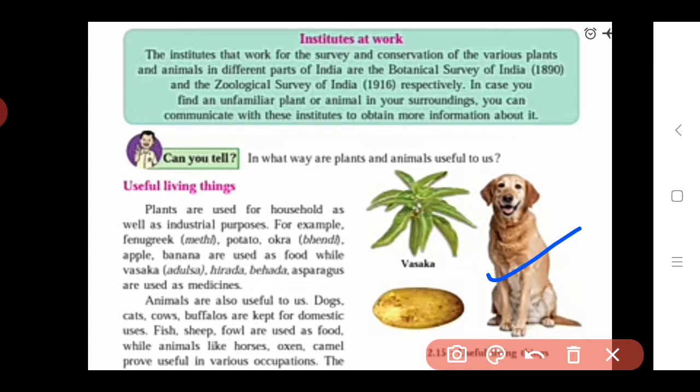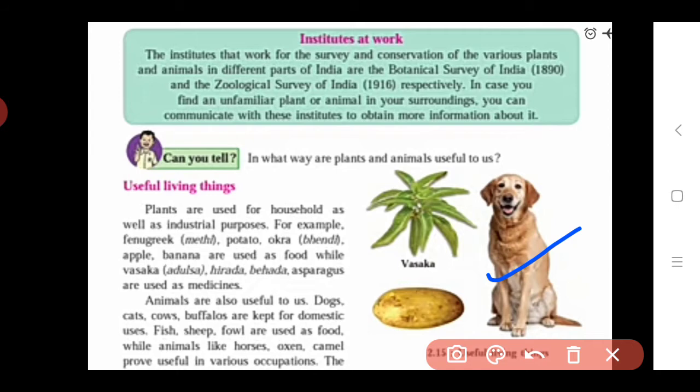Also other animals like fish, sheep, fowl are used as food. After they die, the meat of these animals is used as our food. Some human beings take non-vegetarian food, and in non-vegetarian food they get such meat from animals, that is fish, sheep, fowl. Then wild animals, the other animals like horses, oxen, camel, are useful in various occupations. Occupation means for traveling.